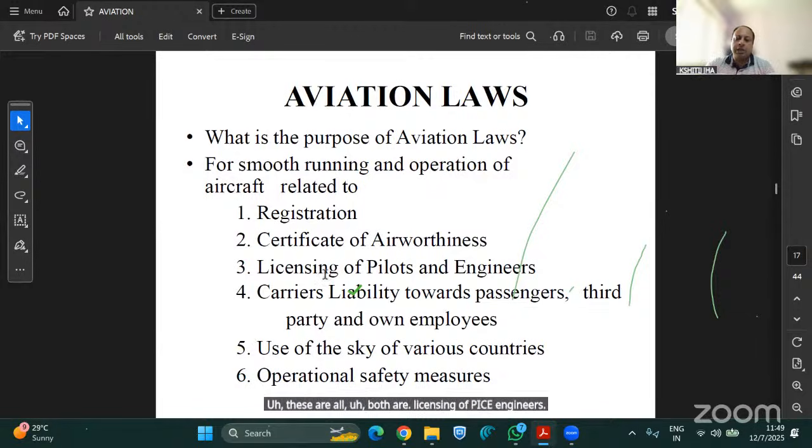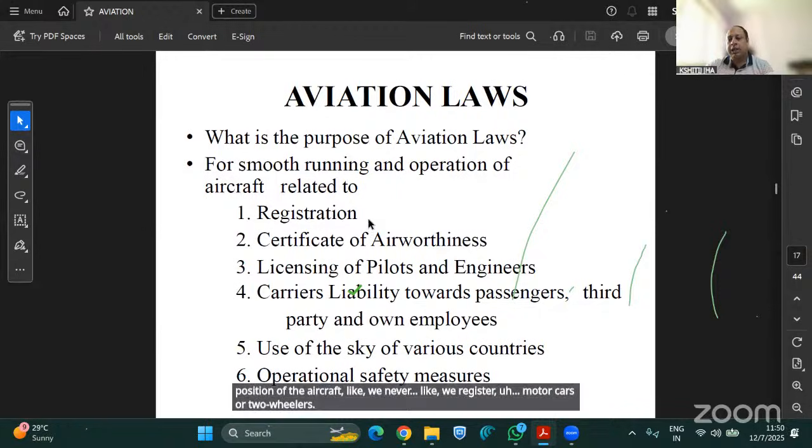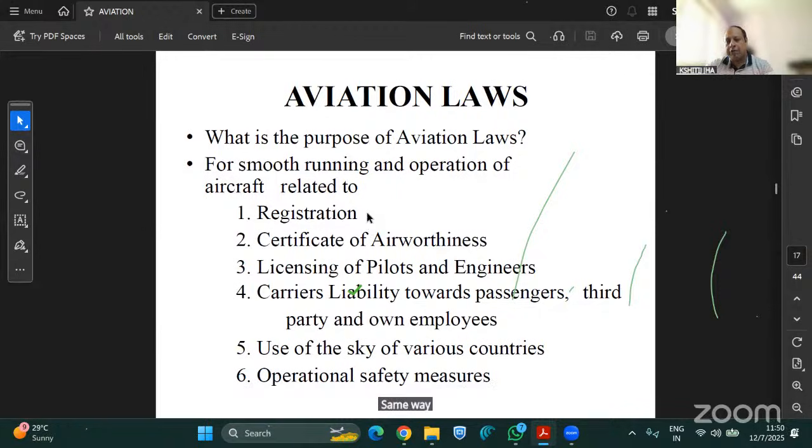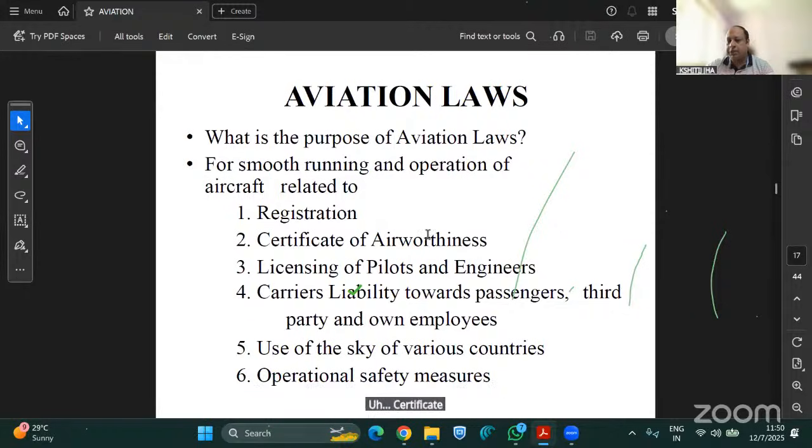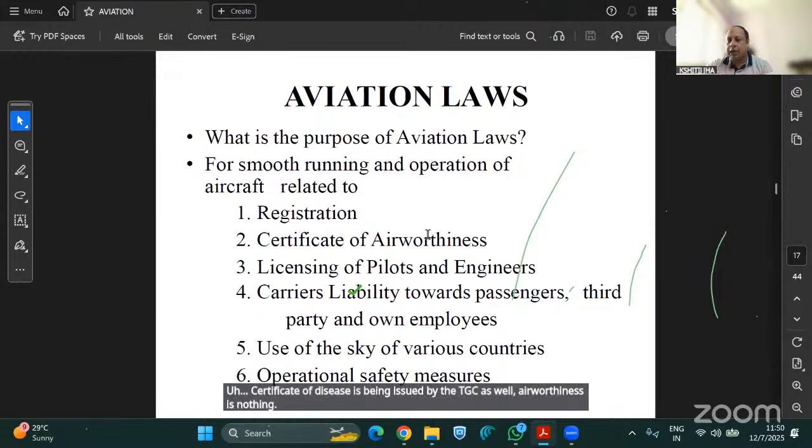These first three are being taken care of by DGCA. Registration of the aircraft: like we register motor cars or two-wheelers, in the same way aircraft are also registered in India. The VT sign is used. The certificate of airworthiness is also issued by the DGCA. Airworthiness is nothing but whether the aircraft is fit to fly or not.